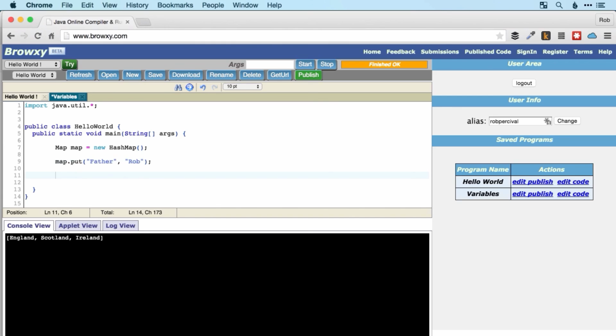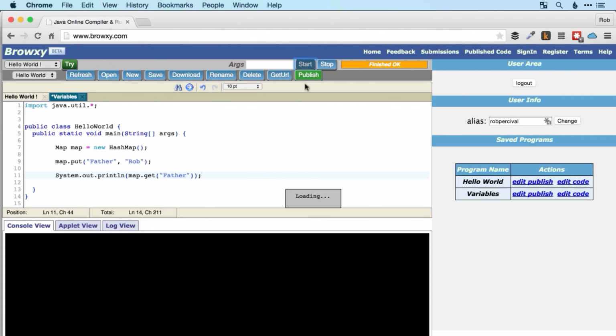Now if we take System.out.println, if I want to print a particular value, I would use map.get and then the key, which is father.